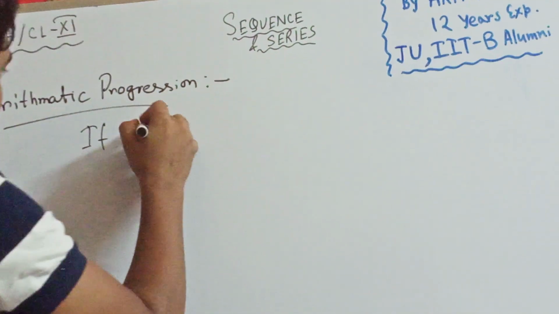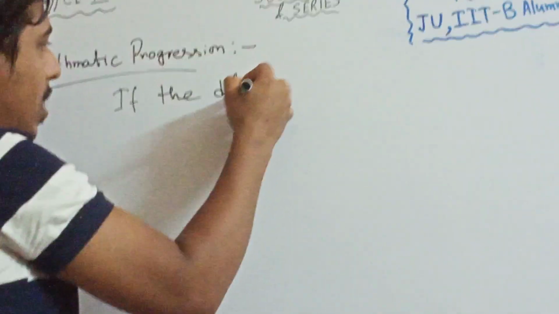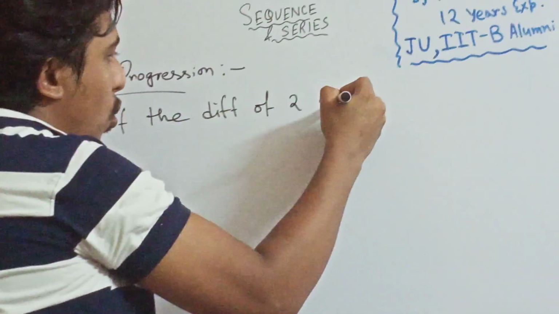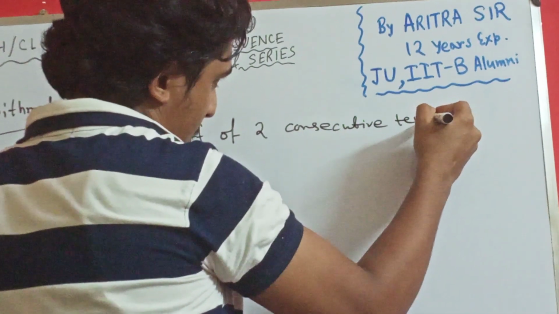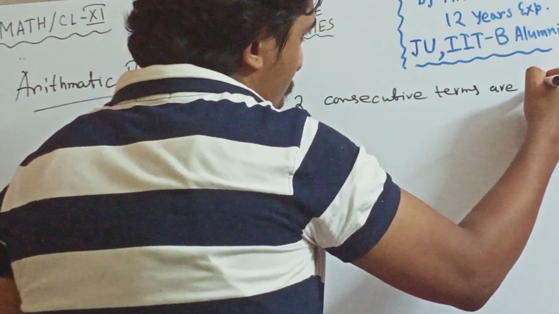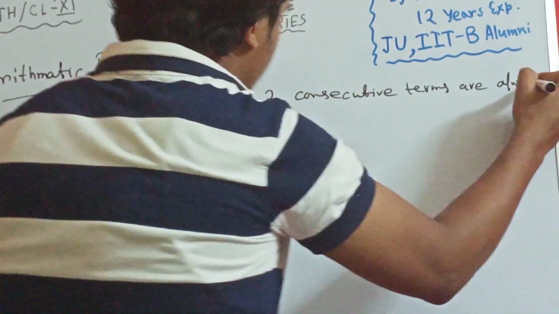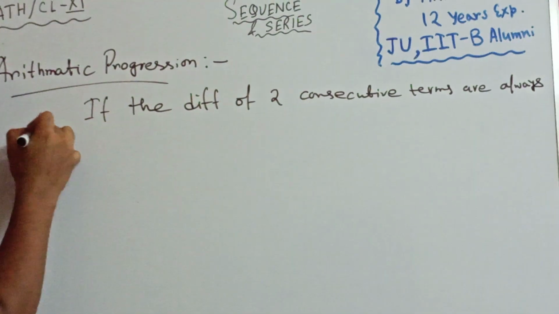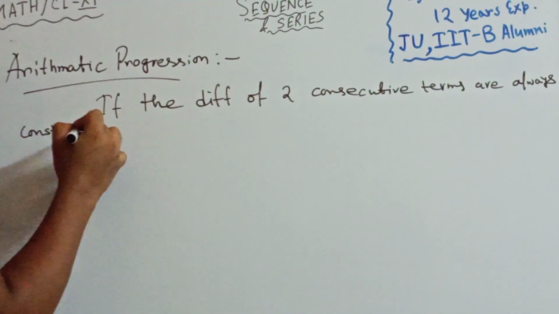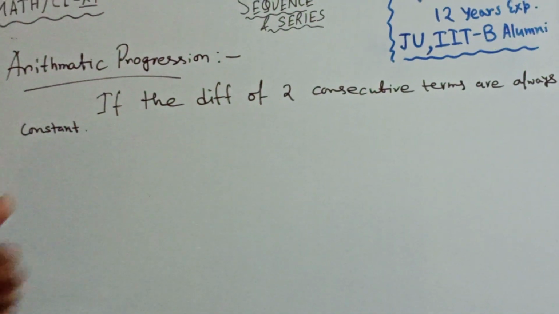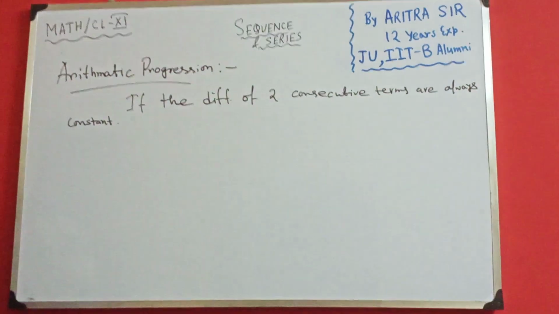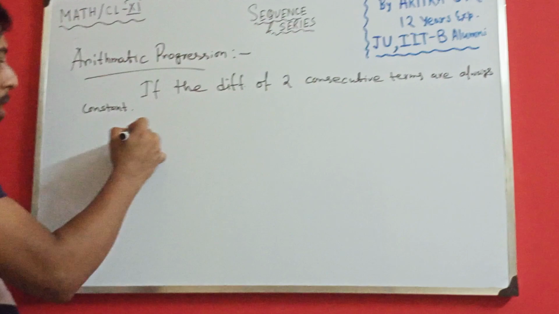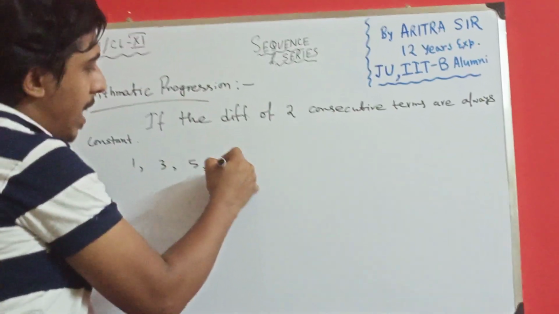If the difference of two consecutive terms is always constant, right? Arithmetic progression means the difference of two consecutive terms is always constant. Just to give you some simple examples: 1, 3, 5, 7, 9, 11.